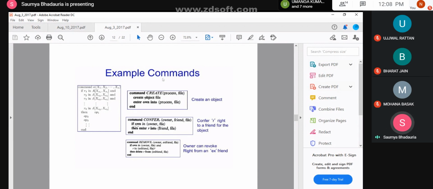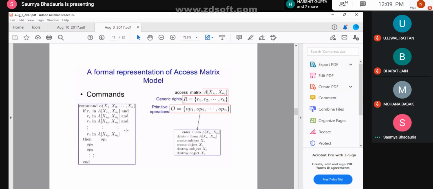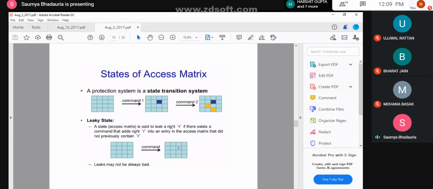First, before transferring the rights, it is checked whether the owner actually owns that file or not. If he has the privileges of owning that file, only then he can transfer the rights or add any extra rights into it. Now here, let's say after command 1 the rights of this particular user are being copied to this particular user and the other one. So the one who is there in the second row is actually the owner of the third column file.